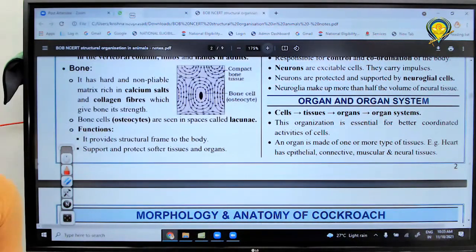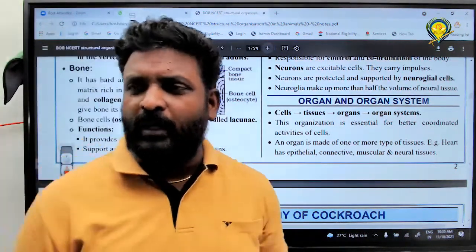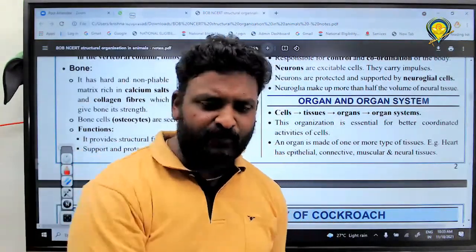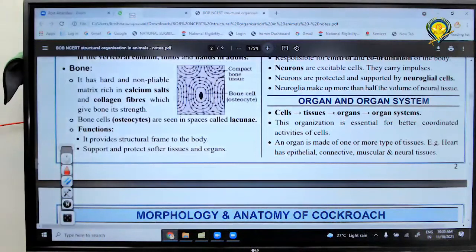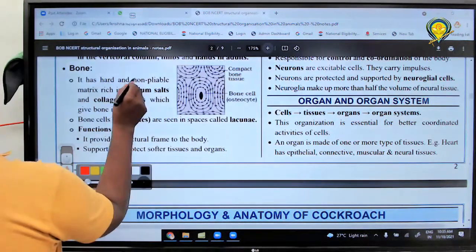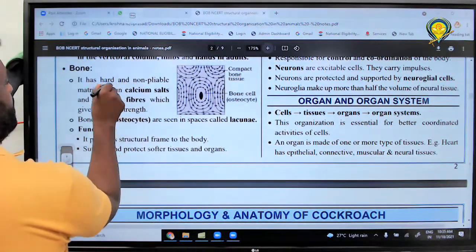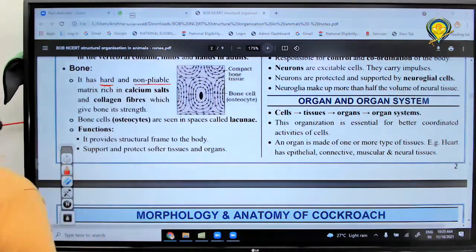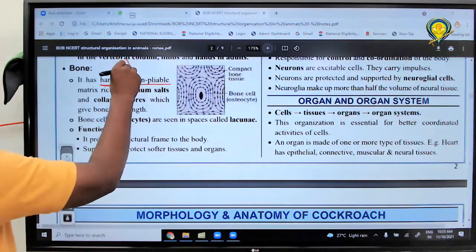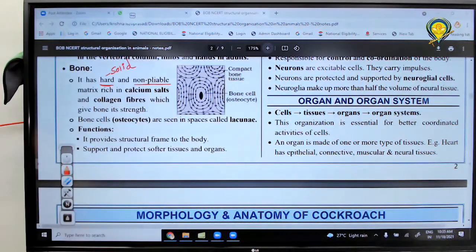Okay, students. Now we have to discuss about what? Bone. Is bone solid or liquid? Solid. Pliable or non-pliable? Non-pliable. Please write it first point. It is hard, definitely, right? And non-pliable. Hard means what? Solid, right? Right or wrong? Very good, right?